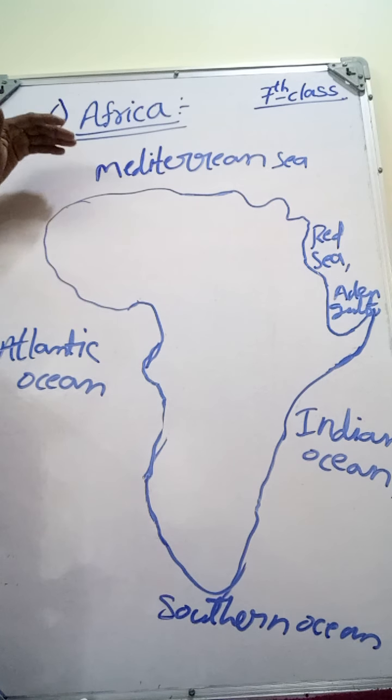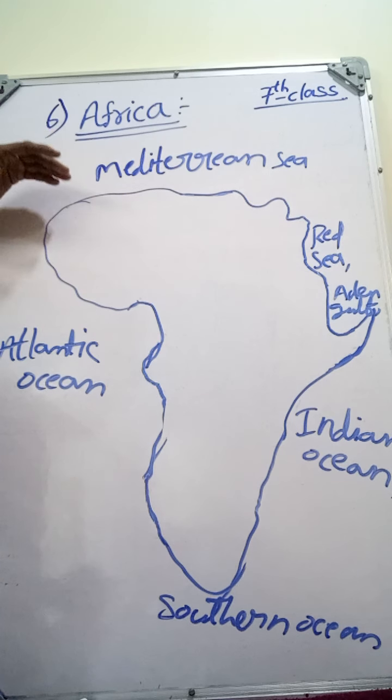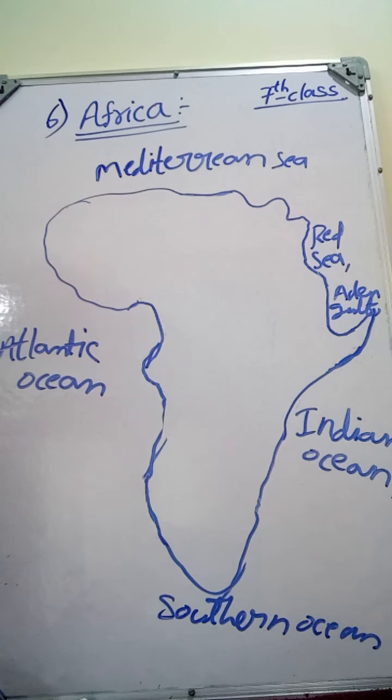And the Mediterranean Sea in the north is separating Africa from Europe. The Atlantic Ocean is separating Africa from South America. These are the boundaries of the African continent.